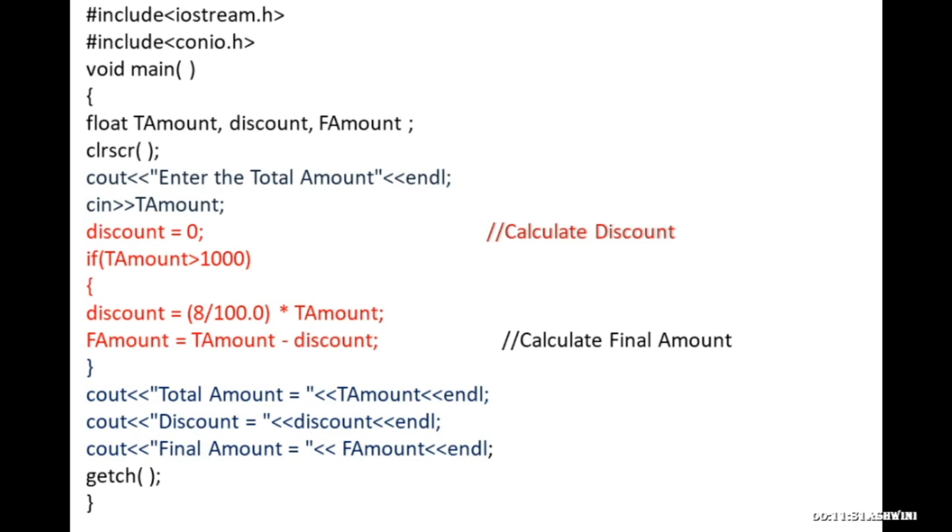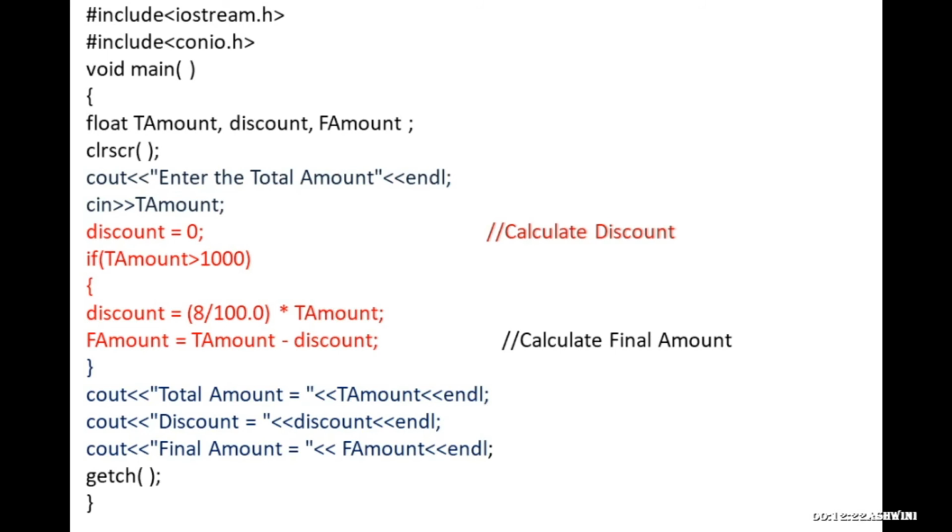So finally, closing braces, end of the program. The first condition is over, the true condition. Consider if you have purchased 500 rupees. What will you do? What will be the discount? So again go to the starting, cout enter the amount, you are going to enter 500 here, total amount. So discount is equal to 0, it will calculate.